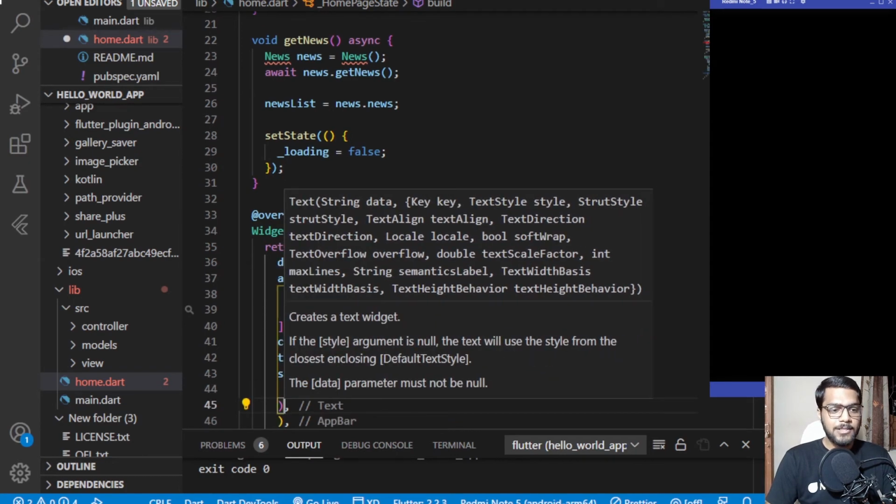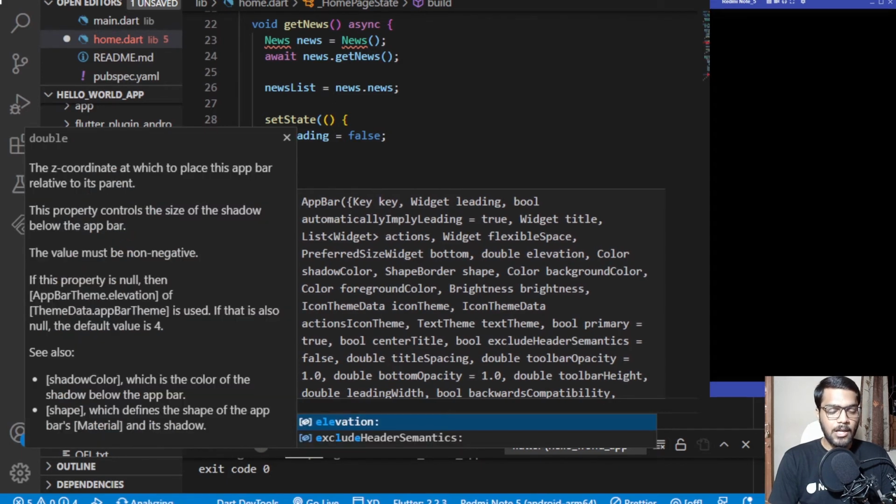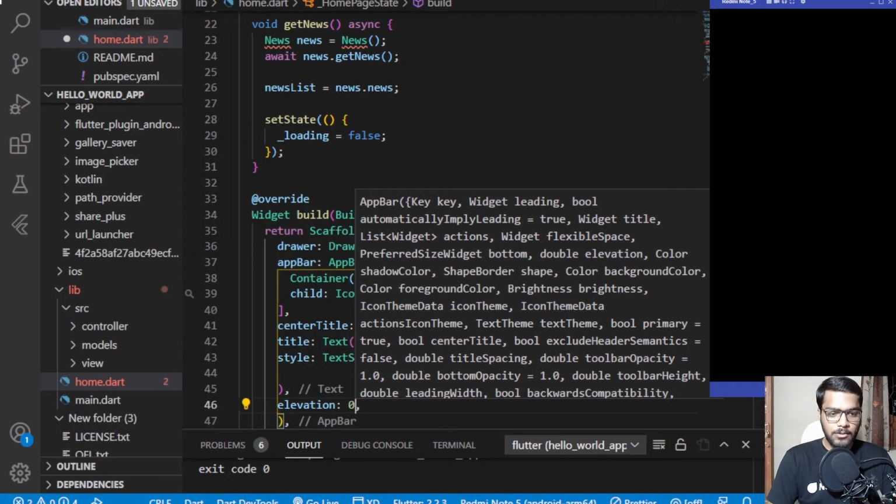And we can also pass an elevation inside this app bar. Initially by default the value of elevation is 5, so I'll be setting that to 0.